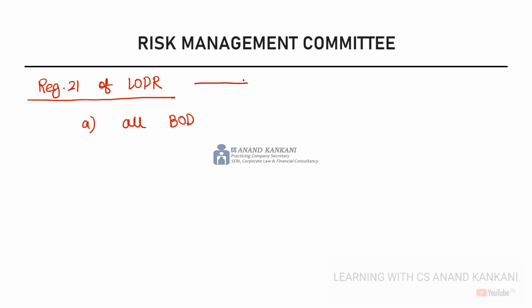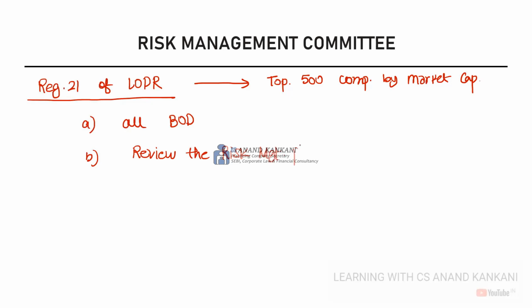Which company is required to constitute a risk management committee? It is going to be the top 500 companies based on the market capitalization at the end of the previous year. So the top 500 companies by market capitalization at the end of the preceding financial year will have to constitute the risk management committee. All the board of directors would be there, and their objective will be to review the risk management plan.